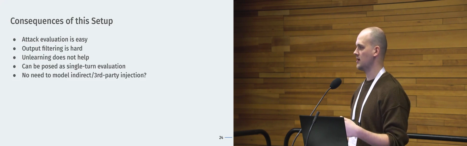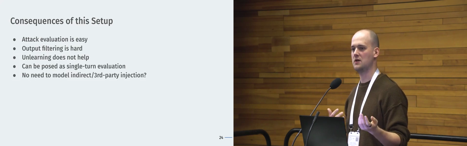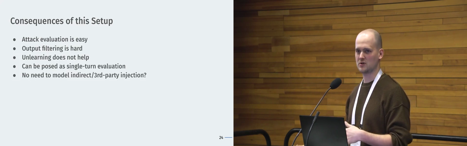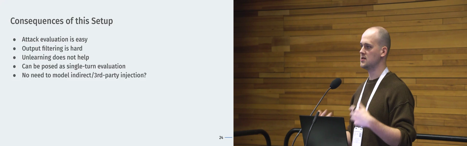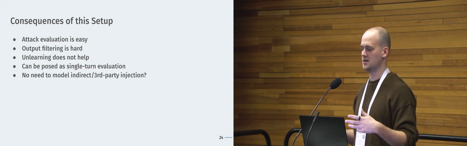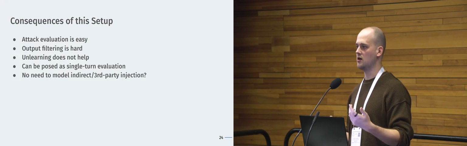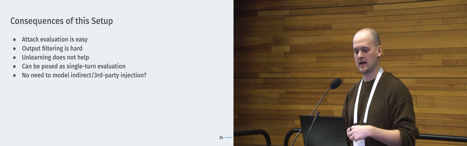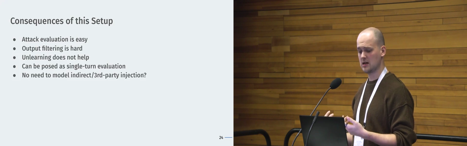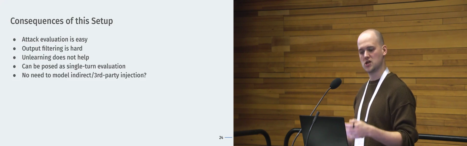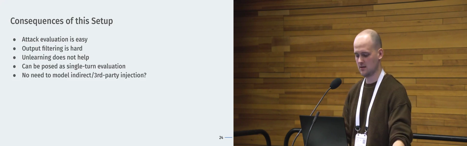And it's also interesting because lots of simple defenses don't work so well, right? You can't just filter the output and have the model never give anyone any money. That would work, but it would break the application. You also couldn't really unlearn the ability of the model to give someone money. I mean, you could, but then you also would have broken the functionality of the system, right? So functionality and context really are key factors of the system. And what I like about this concept is that they can be posed as single-turn evaluations, which I think makes more sense. And I think it's nicer that you don't need a whole agent framework, you don't need a whole indirection system or something more applied. And I hope it tests the same thing.